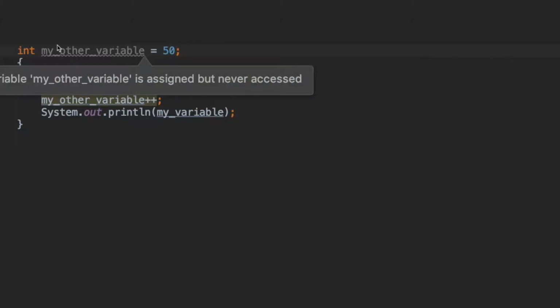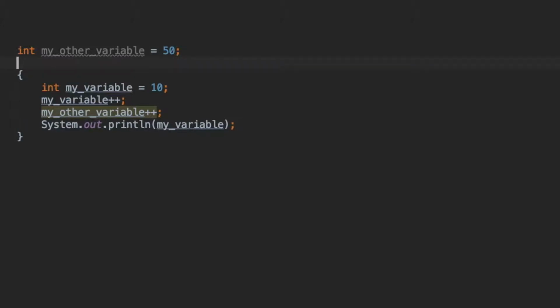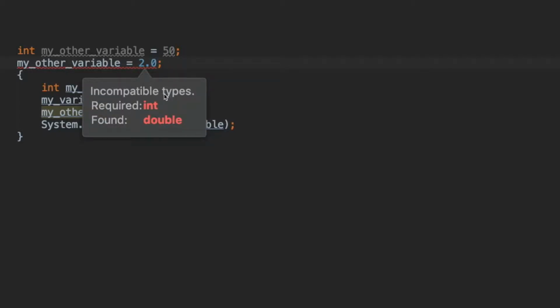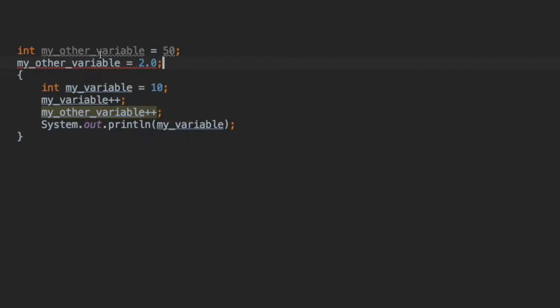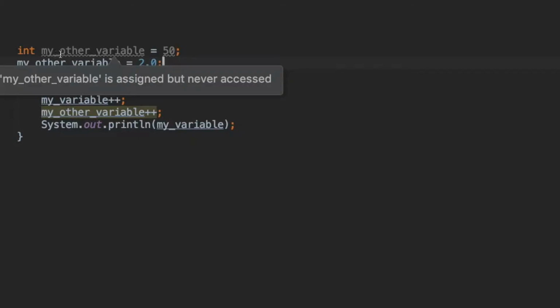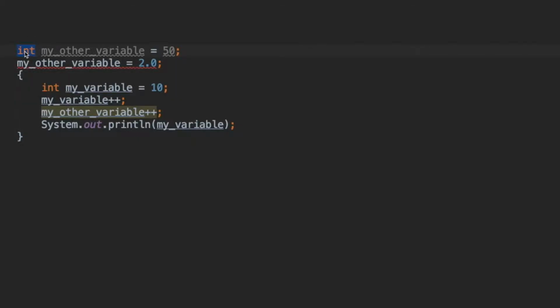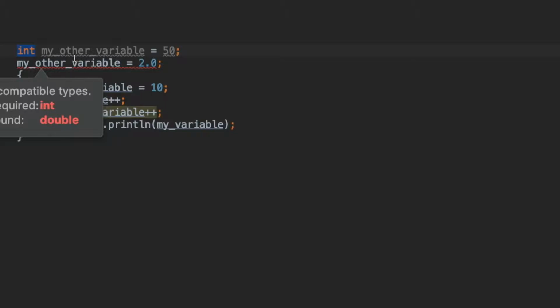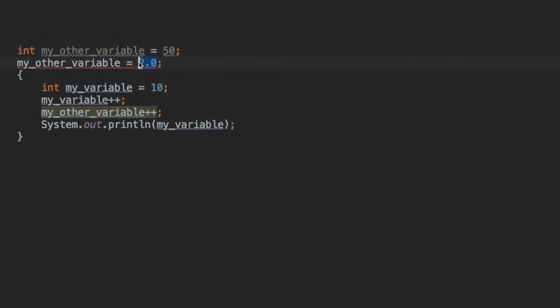So for example, this variable that we called my other variable, I cannot just reassign it to a float, because the compiler will say that the types are incompatible. We had a required int and it found a double. So statically typed means you gotta be consistent with the data type that you required and that you're assigning.